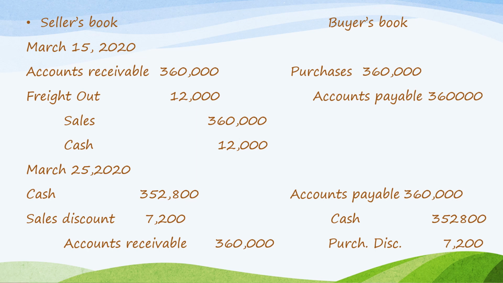On the books of the buyer, to settle the liability, debit accounts payable 360,000. It made the cash payment of 352,800 because it availed of the purchase discount, which is 7,200, so credit that also. Had it not been paid on March 25, the entry on the seller's book is debit cash 360,000, credit accounts receivable 360,000. And on the buyer's book, settlement of the liability not availing of the discount will have a debit to accounts payable 360,000, credit cash 360,000.